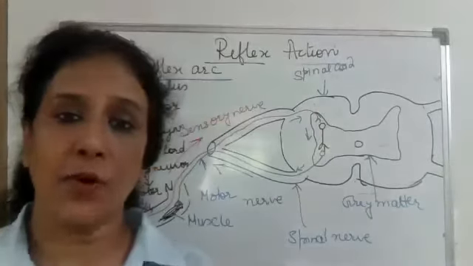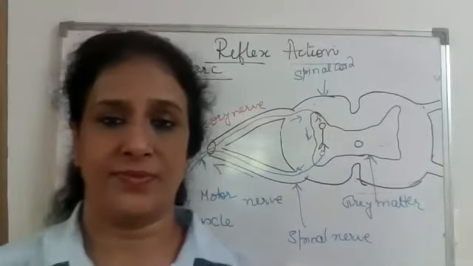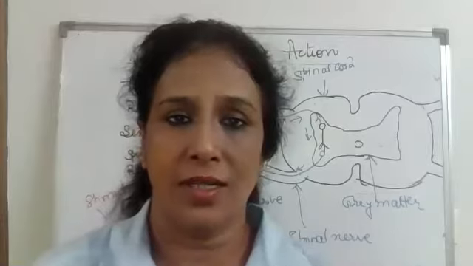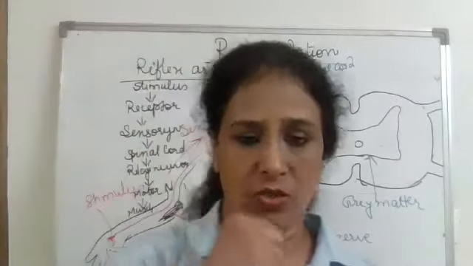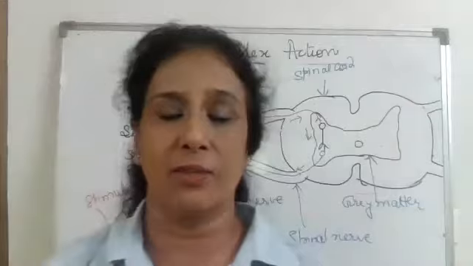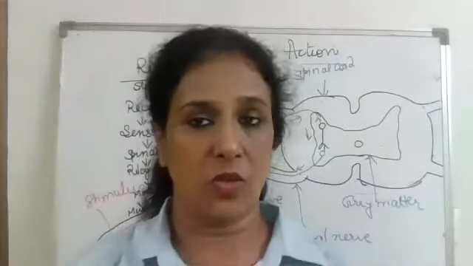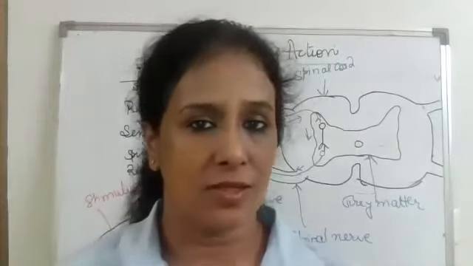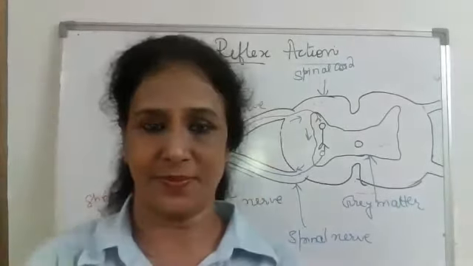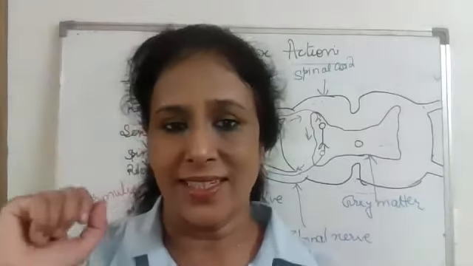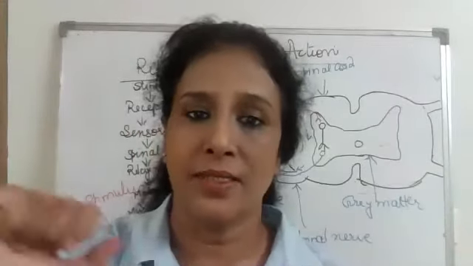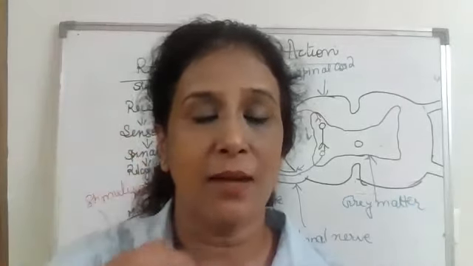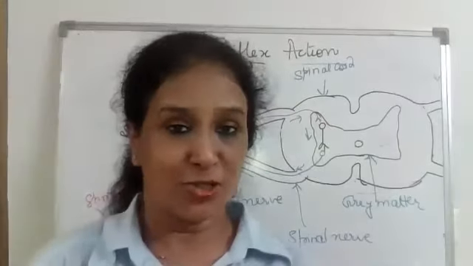Now, what is the importance of reflex action? What would happen if reflex actions did not occur in our body? Now imagine the situation when you are touching your finger to the flame and all of a sudden your hand is not withdrawn, or when the bright light is thrown on your eyes, then the pupil doesn't constrict. Then what is going to happen? Many cells and tissues of our finger might get burned. When our pupil is not constricting, then that bright light may damage the retina of the eye. So I think this is understood.